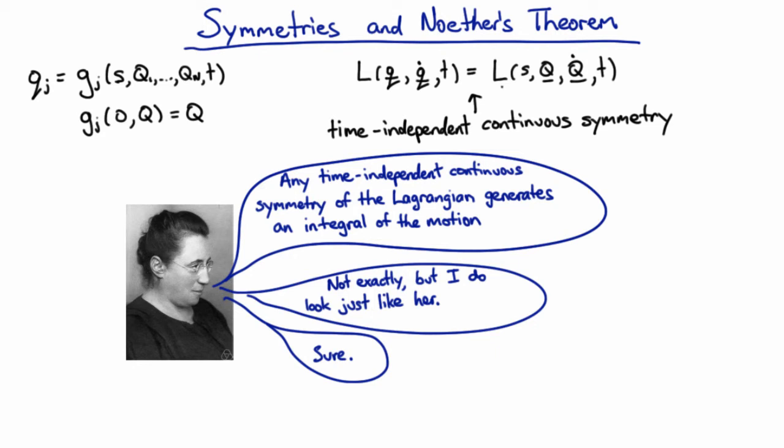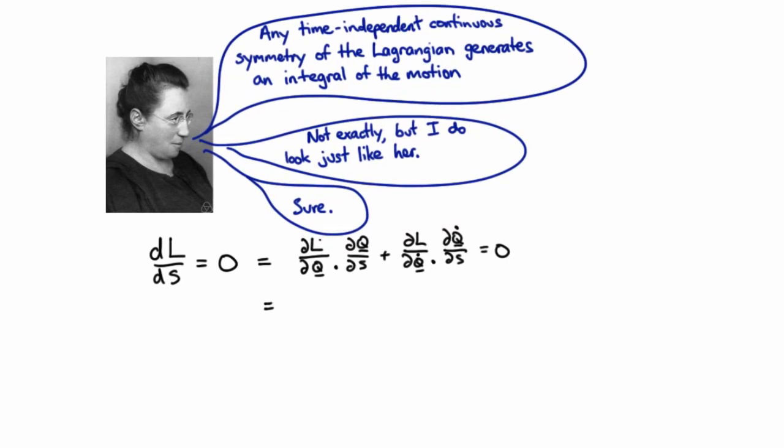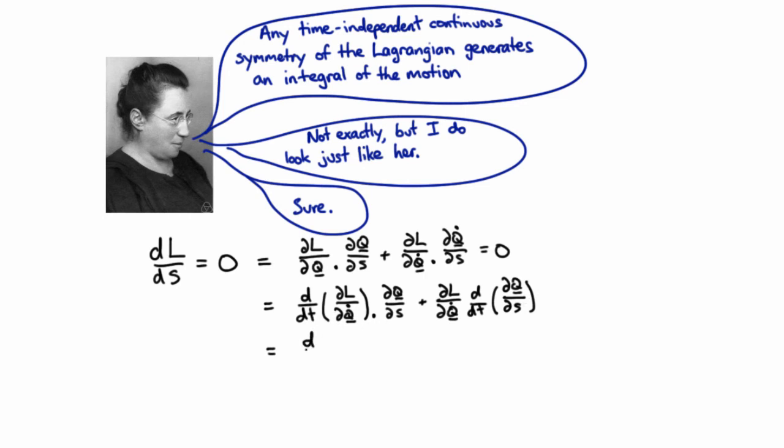We can make this constructive straight out of this equation here. So if we see that the Lagrangian is not depending on s, then we know that the derivative of the Lagrangian with respect to s is 0. And we can expand that out using the total derivative. Look at this first term, and we know what that is from the Euler-Lagrange equation. And with a little bit of insight, we look at this and we can see that this is the total derivative of something from the product rule.